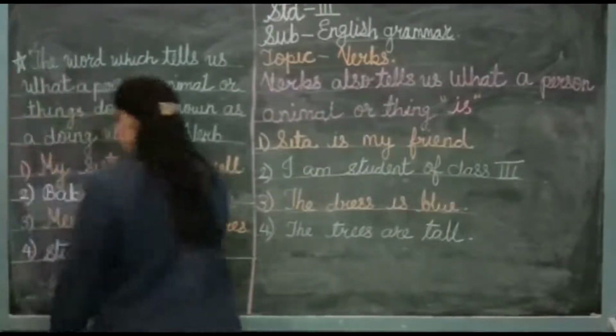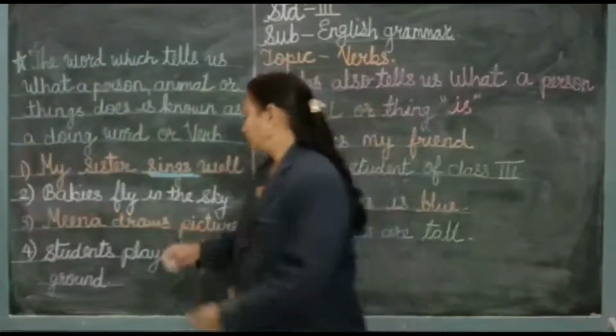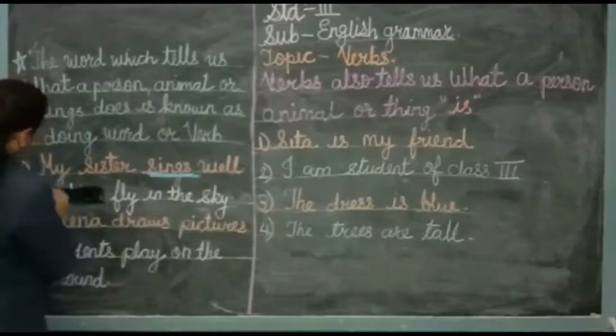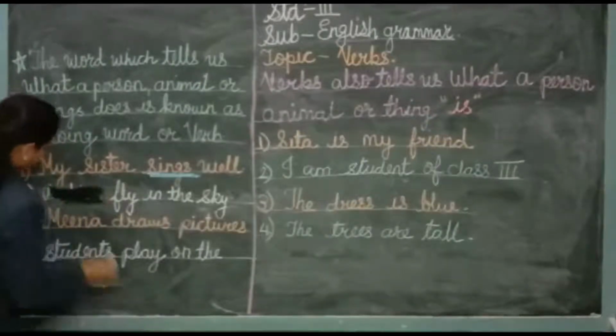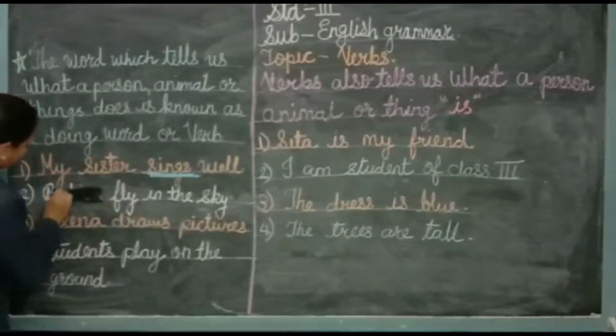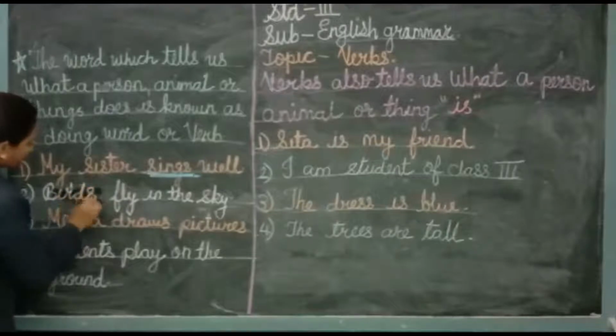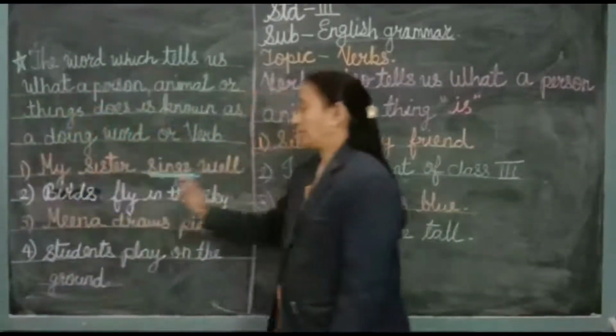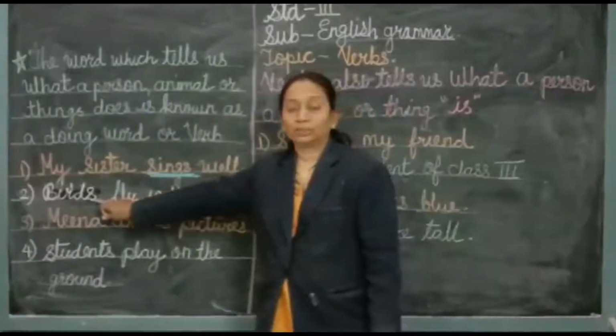Then the next one. Birds fly in the sky. So here we are talking about the birds.